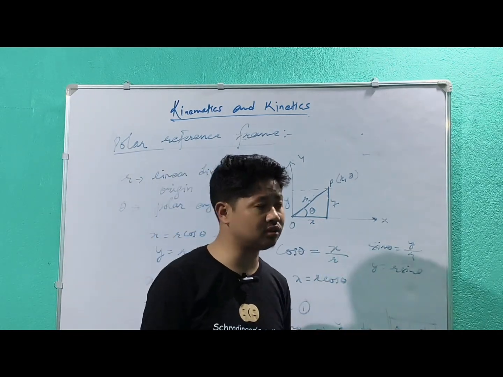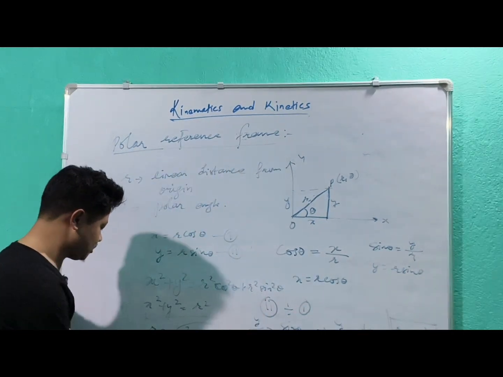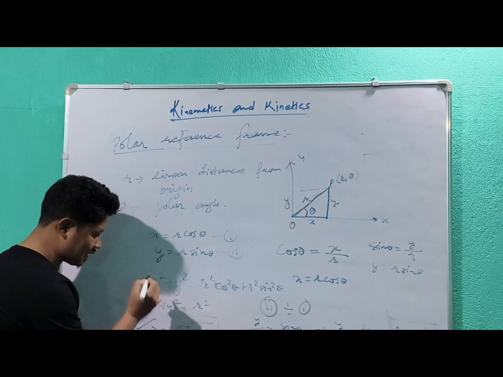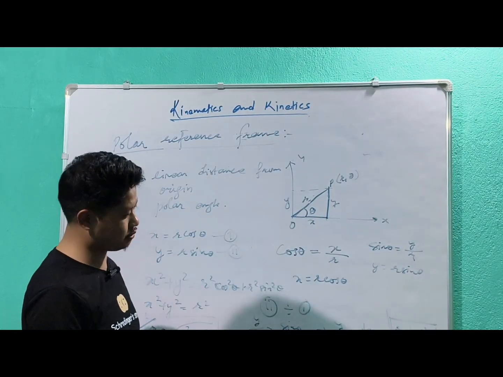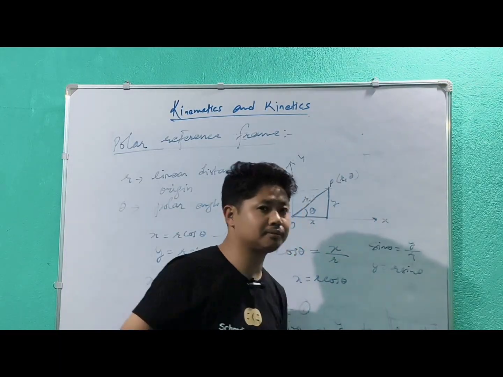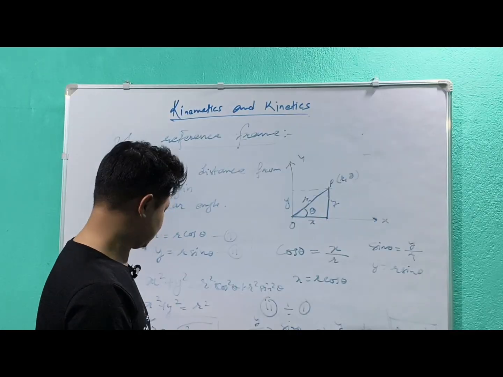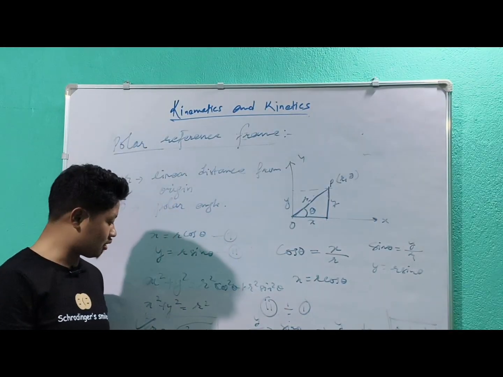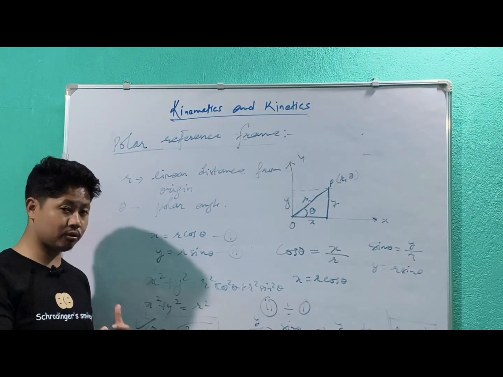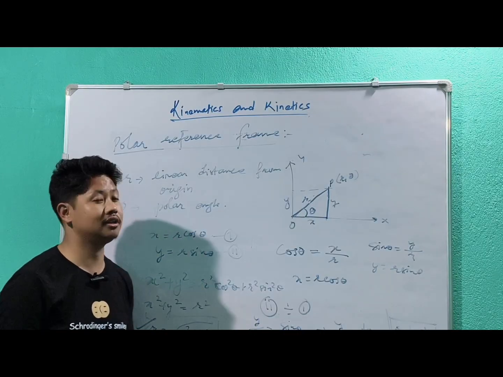So these two equations, r is equal to the square root of x square plus y square and theta is equal to tan inverse y by x, relate the polar coordinates with the Cartesian coordinates. That gives the actual relation.